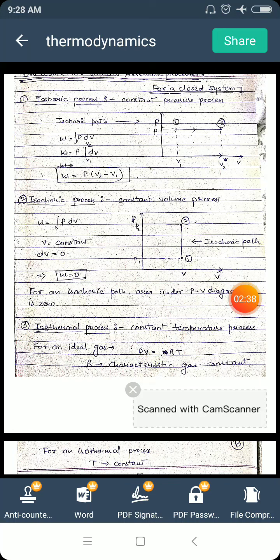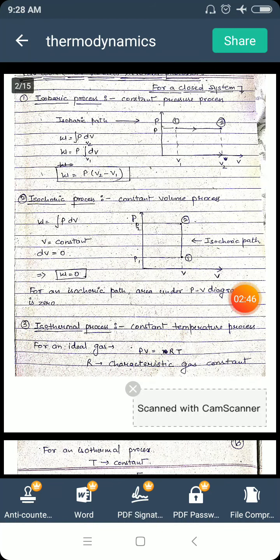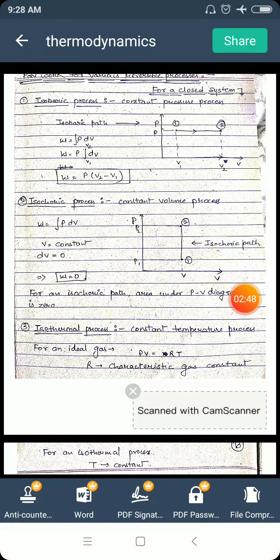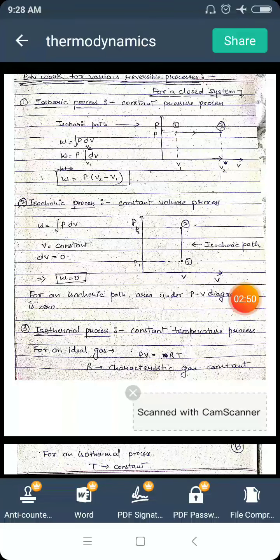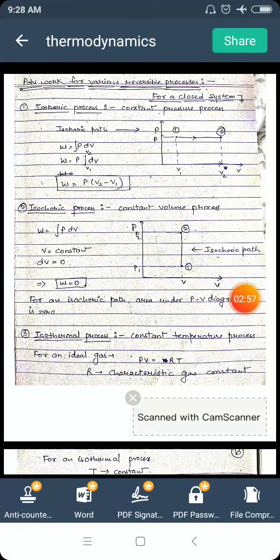So this path is known as isochoric path, and this process is known as isochoric process or constant volume process, because volume remains constant in this process. If in a question it is asked to define isochoric process, then you can answer like this: a process in which the volume remains constant is an isochoric process.